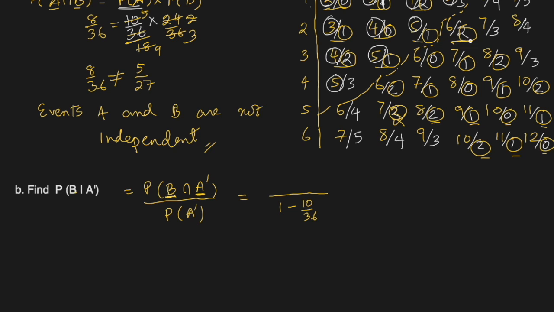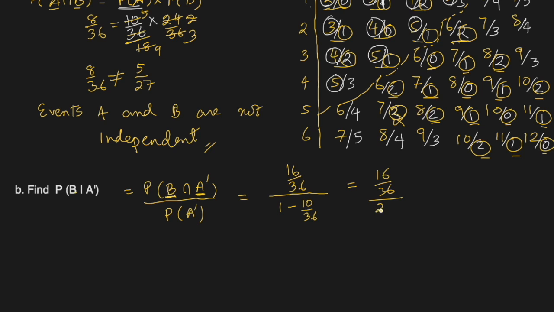This is 1, 2, 3, 4, 5, 6, 7, 8, 9, and this is already gone. This is not circled, right? 10, 11, 12, 13, 14, 15, 16. So 16 out of 36.